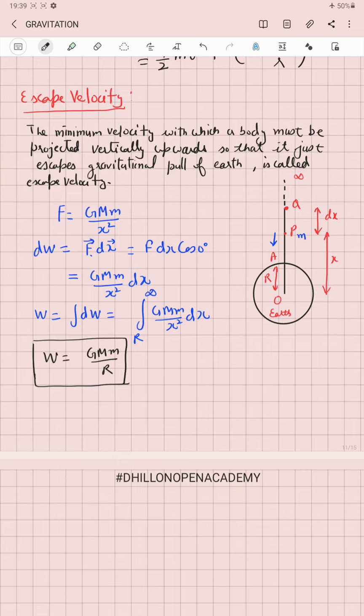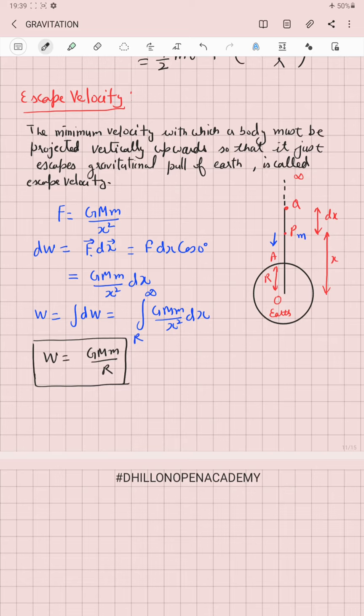But in this case we are pushing it from point P towards infinity, for which the body has to be provided some energy from outside by doing some external work on it. So that's why potential energy is increasing. Now this is the potential energy of the body which will help it to escape. By the law of conservation of energy, if energy equal to this value in the form of kinetic energy is provided to the body, then the body can escape the gravitational pull of the earth.